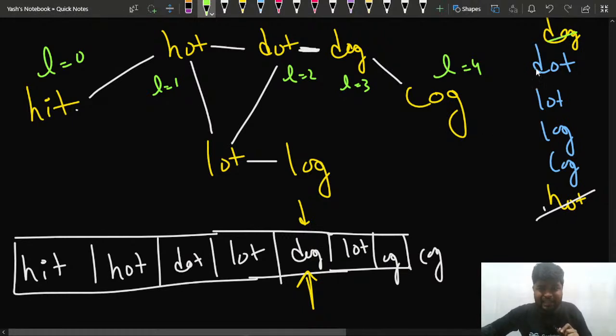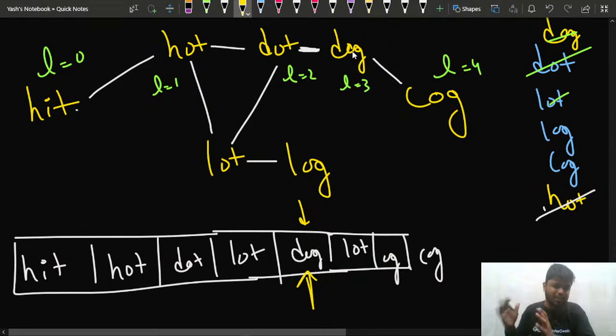I'll be erasing all these words one by one once I'm inserting them into the queue, so that I do not do them repeatedly, basically marking them as visited, right? Basically I'll be marking them as visited so that I'm not stuck in an infinite loop situation, right? So I would be erasing them from the map. That is something that I will be doing.